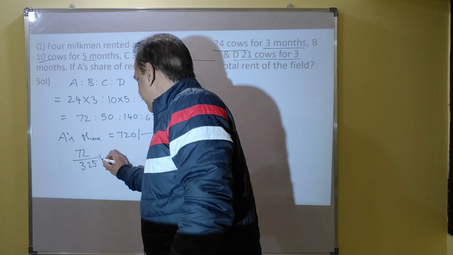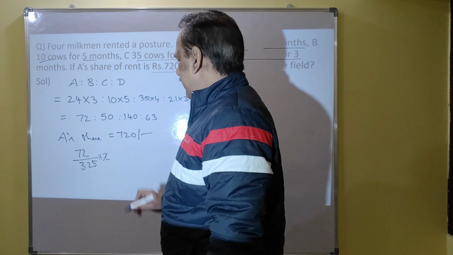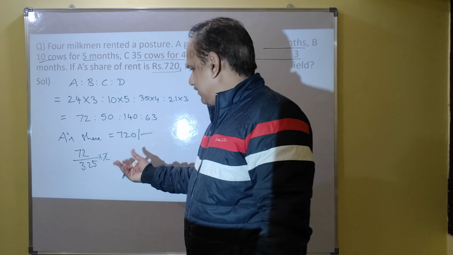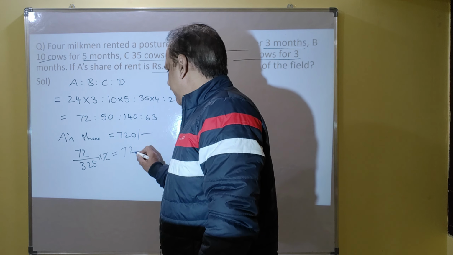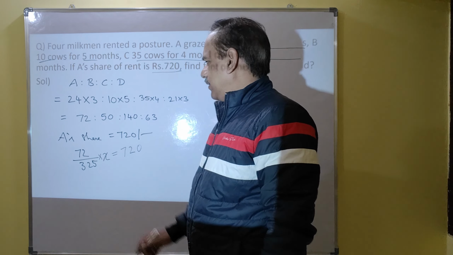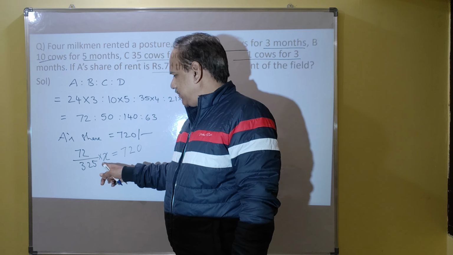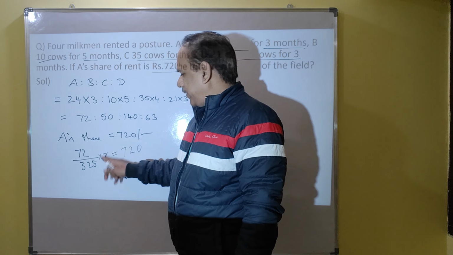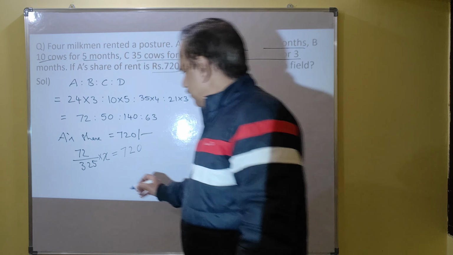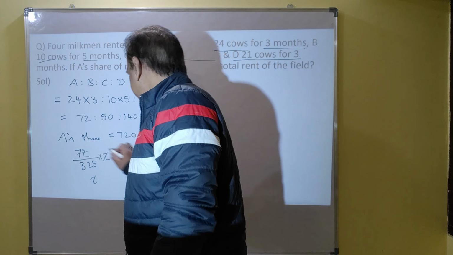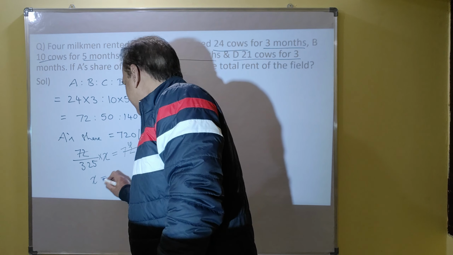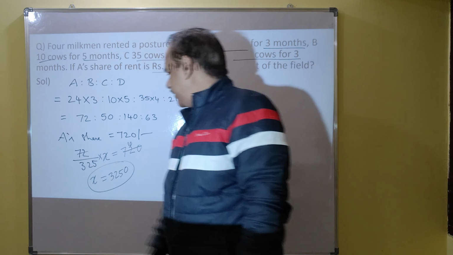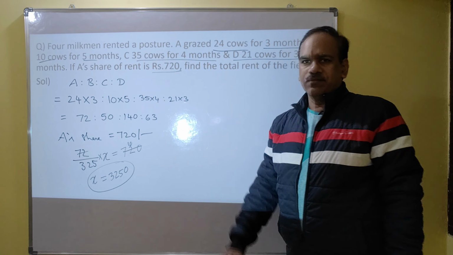So suppose the total rent is X. Then 72 by 325 part of X must be 720 rupees. If you simplify this, 72 gets 10 times, so X equals 3250. So the total rent must be 3250.